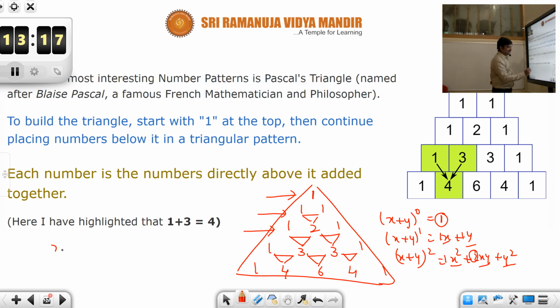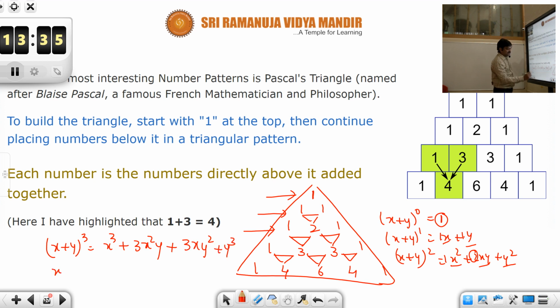Similarly if you want to write (x + y)^3, directly you could write it as x³ plus the next number is 3, 3x²y, decrease the powers of x and increase the powers of y, then 3xy², and the last term is y³.